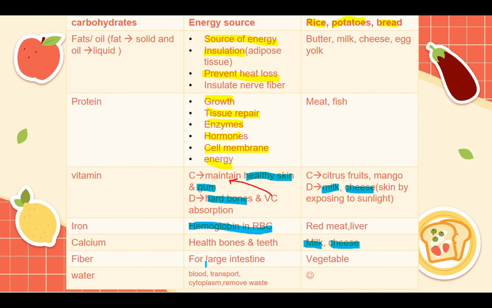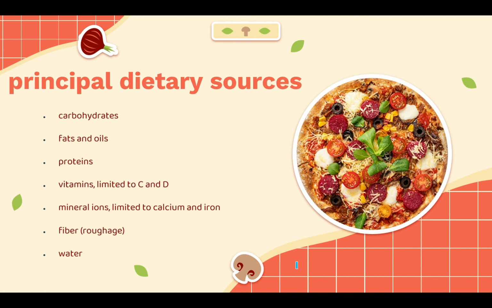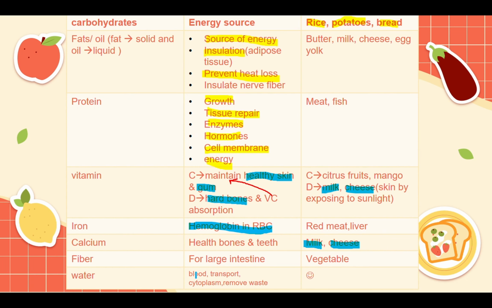Now, lastly but not least, water. Water is very easy. Water is important in different parts, including the blood, transporting material throughout your body, and cytoplasm. Cytoplasm is the liquid inside the cell that holds the other organelles, so it is very important.